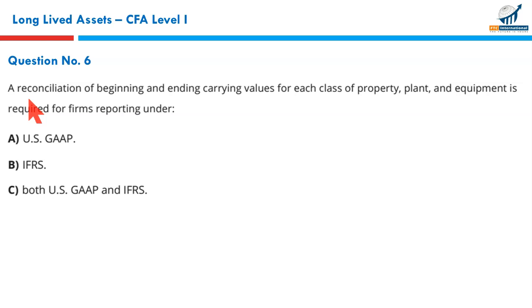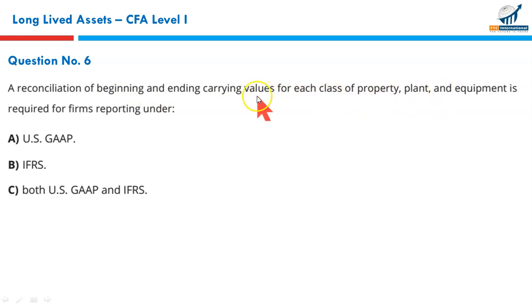Next question. A reconciliation of the beginning and ending carrying values of each class of property, plant and equipment is required for firms reporting under what? This is an added knowledge you need to know. Requirement for disclosures under IFRS related to long-lived assets or non-current assets are much more extensive. So this is basically the requirement under IFRS, that you need to reconcile the beginning and ending carrying values of each class of property, plant and equipment.